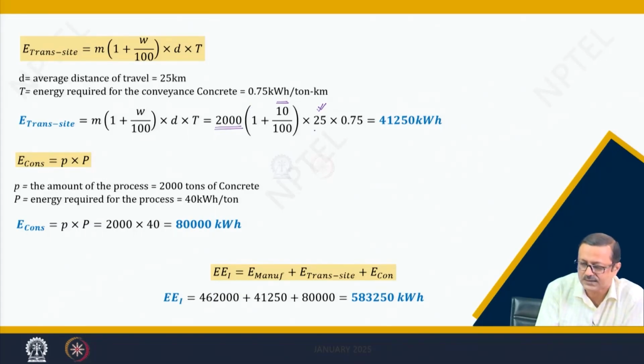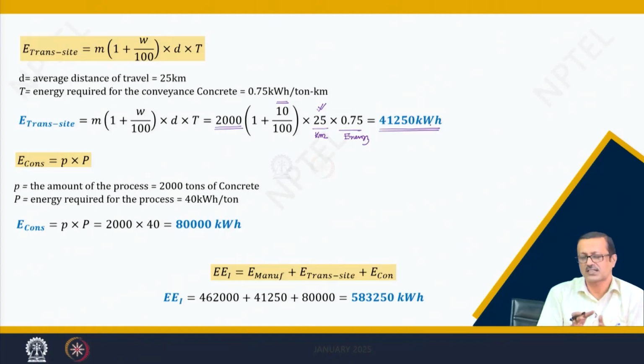So, this is your distance in kilometers and this is your energy. Finally, this 41250 kilowatt hour is your transportation energy required for this particular construction. The third component of the initial embodied energy is E construction, the energy required for the construction, which has two multipliers. Just two things, one is the amount of process.